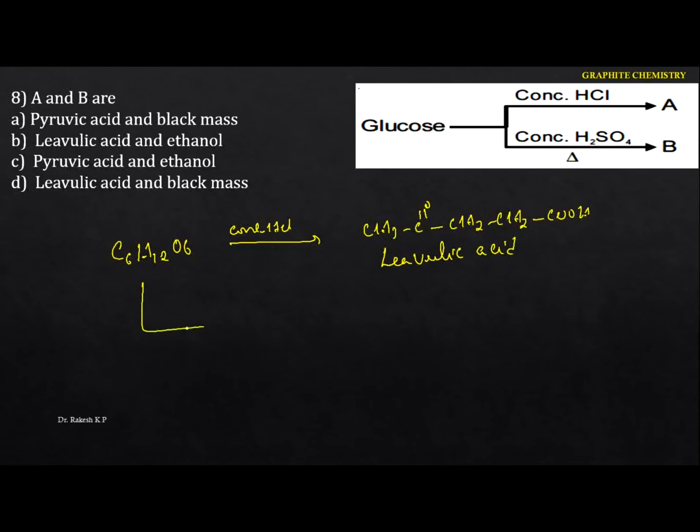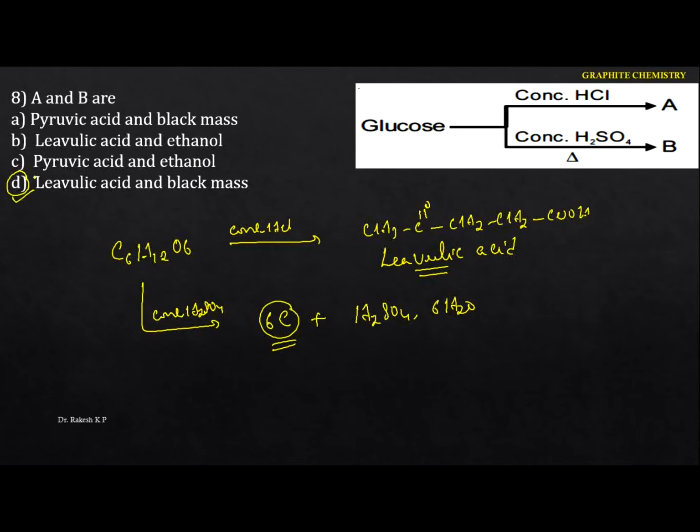But the same thing if you treat it with the concentrated sulfuric acid, we know that the concentrated sulfuric acid acts as a dehydrating agent. Hence the remaining you are going to identify. We are going to have the 6 carbon here, and there is the sulfuric acid, and you are going to get 6H2O. That means it removes the water. The remaining is the carbon here. So that means you are going to get the levulinic acid, and also the carbon, that is the black mass. Hence the option is D.